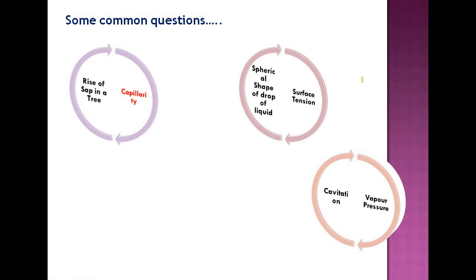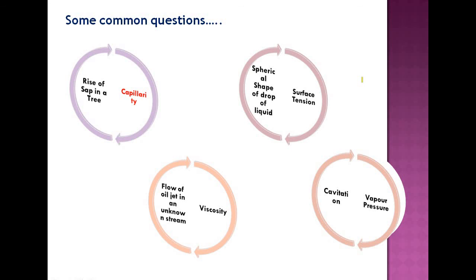So suddenly if the pressure reduces, there is vaporization. These vapor bubbles will form and create a cavitating effect, especially in hydraulic machines such as turbines and pumps. You will study this later. So cavitation is correlated to the property of the liquid, that is vapor pressure.